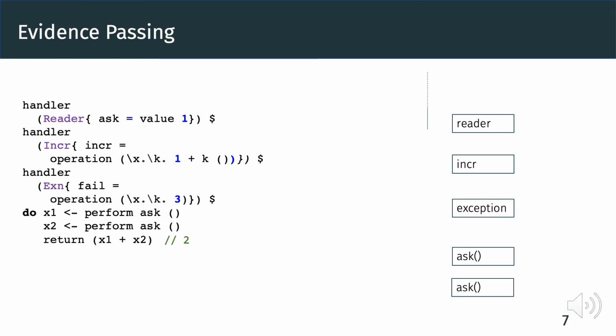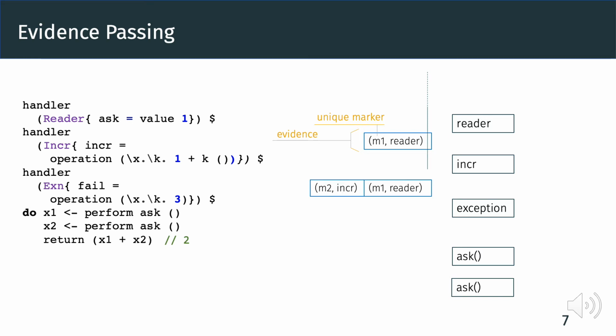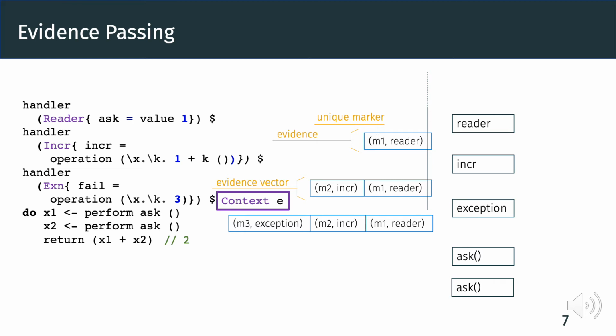We first evaluate the reader handler. Here, we create a fresh unique marker represented as M1 to denote this particular reader handler. We call the pair of the marker and the handler an evidence. And we pass the evidence down as we evaluate. We then evaluate the inc handler by creating another fresh unique marker M2 and pass the new evidence along with the existing reader evidence. That is, we now have an evidence vector, which is exactly what the data type context denotes. We keep evaluating the exception handler and get one more evidence.